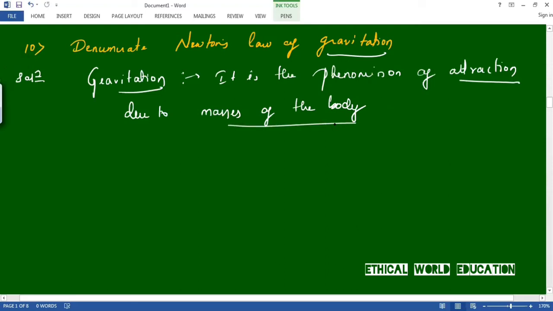Let us learn a new concept, that is Newton's law of gravitation, or the universal law of gravitation.